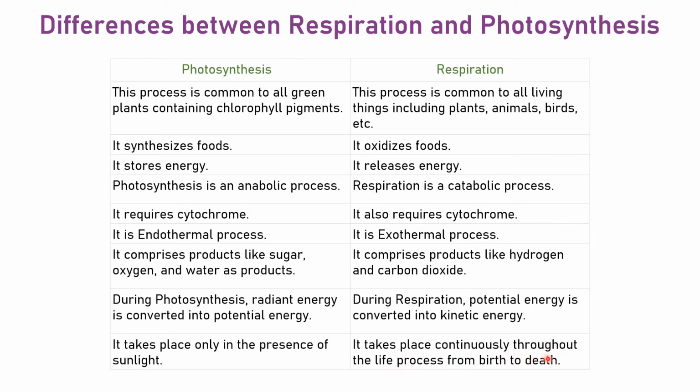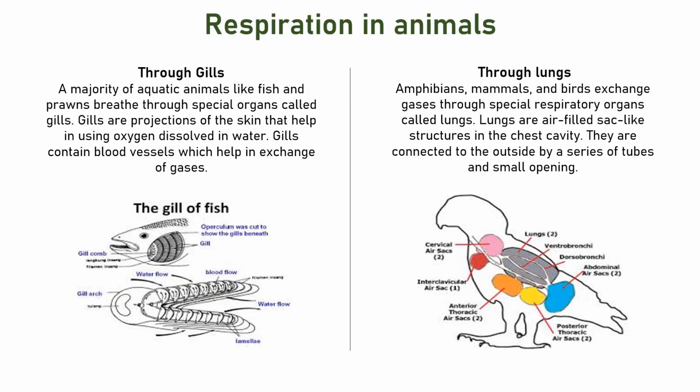So there are the first 4 points and the last point, which are very important for you to remember. A few of the points which are in between are a little complicated, so you just have to know those points, but when it is given in the exam, at least write 4 to 5 points, right? Now coming to respiration in animals, right?